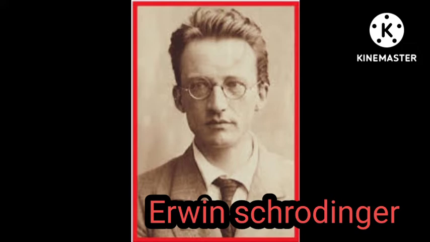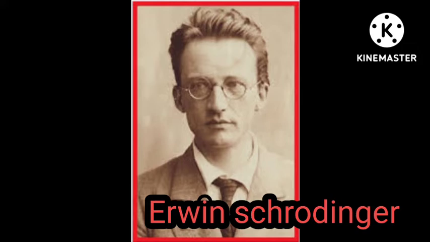Today we want to discuss a special topic that is called the quantum mechanical model, which was proposed by Erwin Schrodinger. We have been discussing the concept of atomic structure through a series of topics like Dalton's atomic theory, Thomson's atomic model, Rutherford's atomic model, Bohr's atomic model, the nature of electron, the Louis de Broglie equation, and the Heisenberg uncertainty principle. These are all we covered. Today we are going to cover a new topic. This is called the quantum mechanical model.